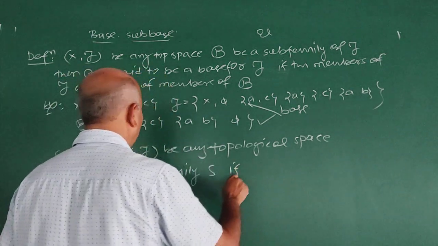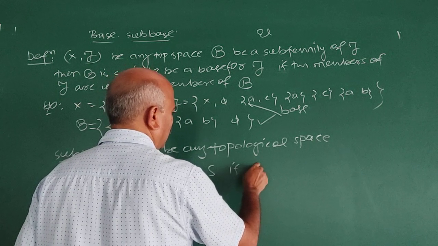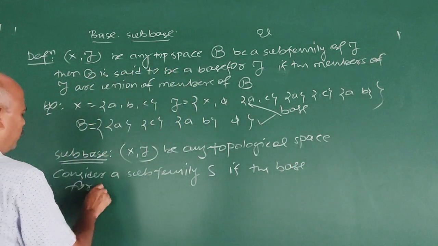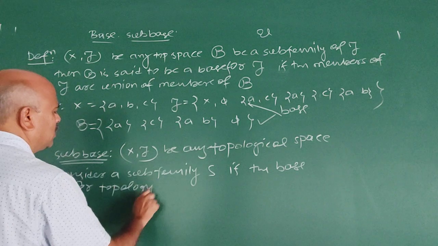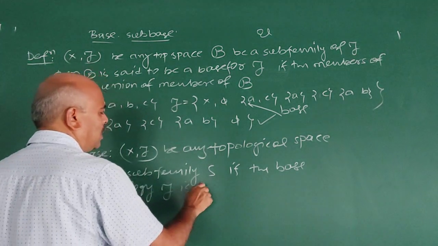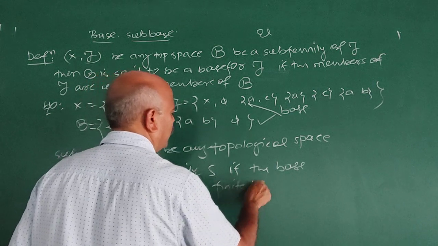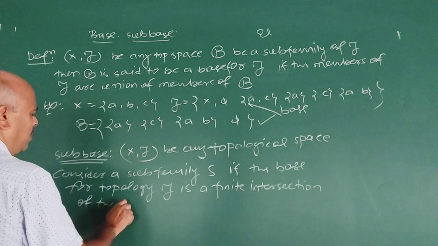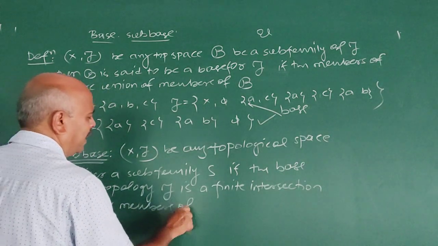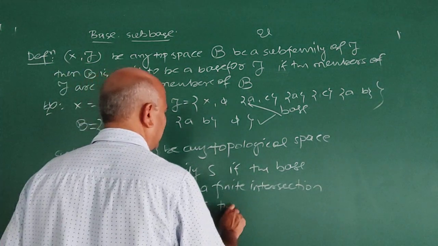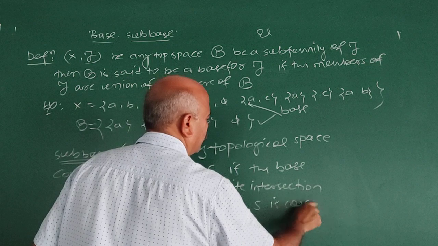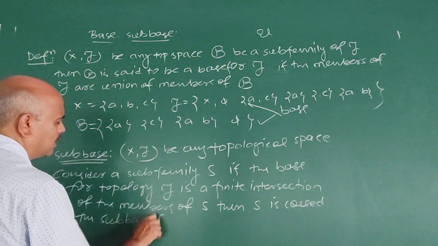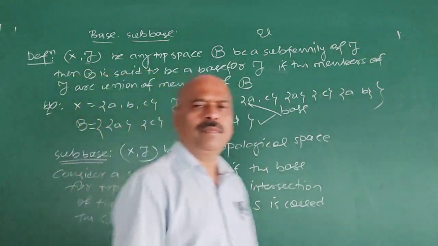If the base for topology 2 is a finite intersection of the members of S, then S is called the subbase for topology 2. Understand the definition?